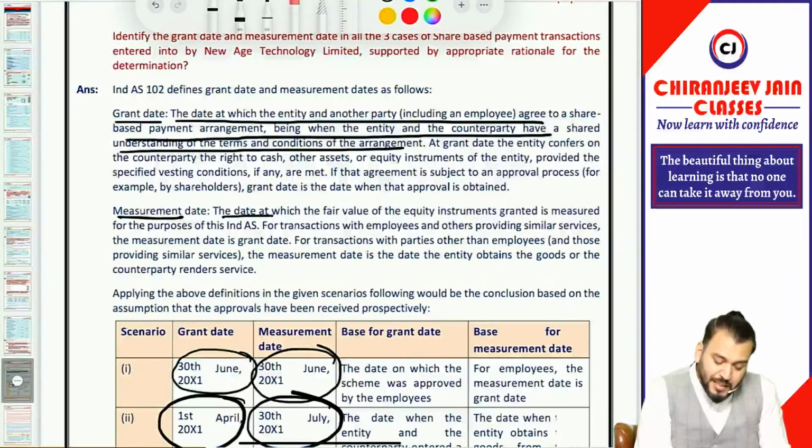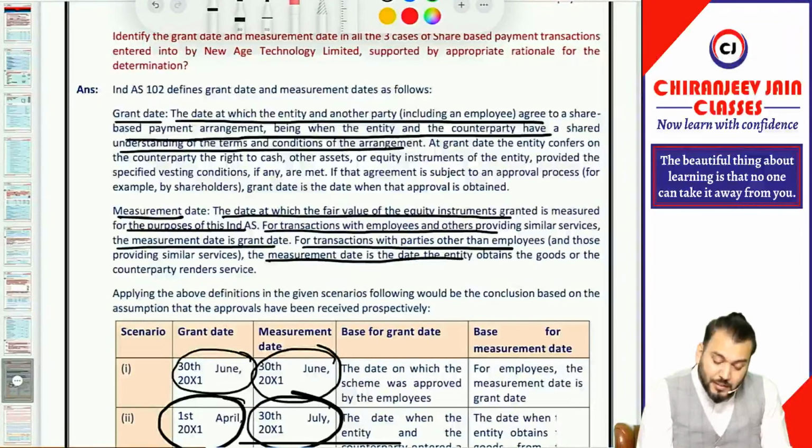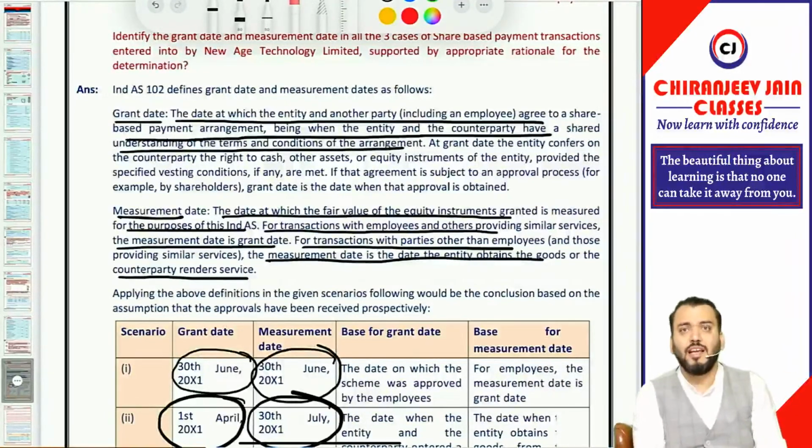Measurement date: the date at which the fair value of equity instrument granted is measured for the purpose of this standard. For transactions with employees and others providing similar services, the measurement date is grant date. For transactions with parties other than employees, the measurement date is the date when the entity obtains the goods or the counterparty renders services. This only I have said.